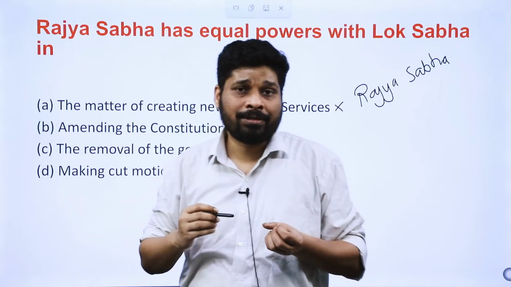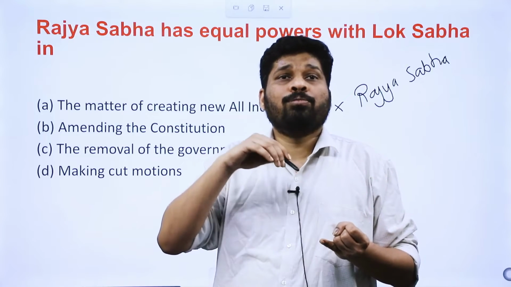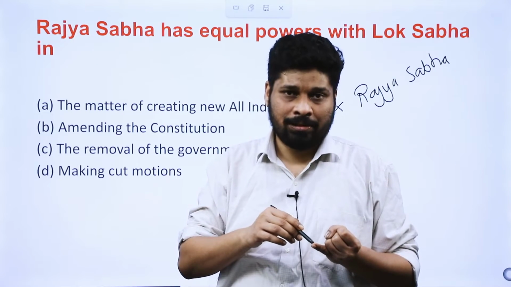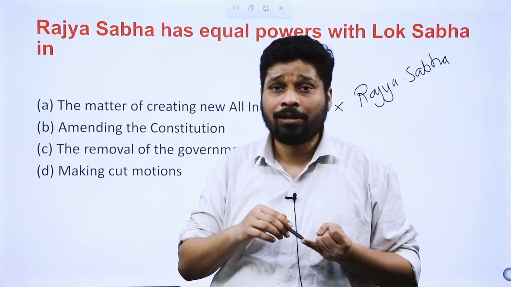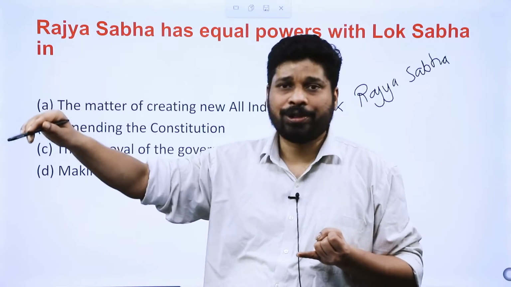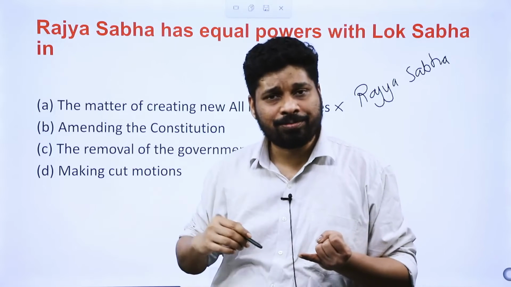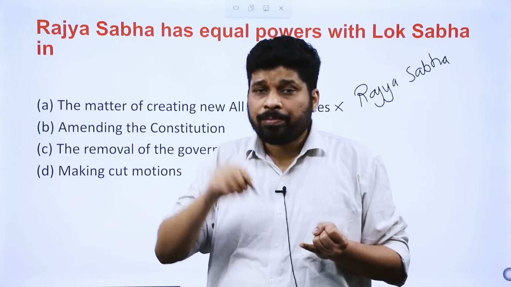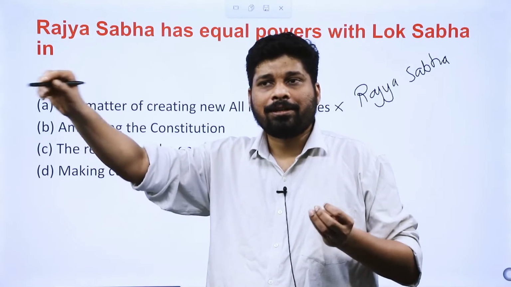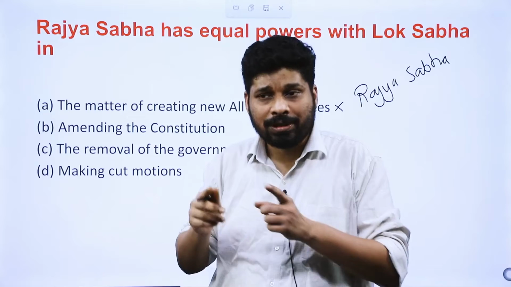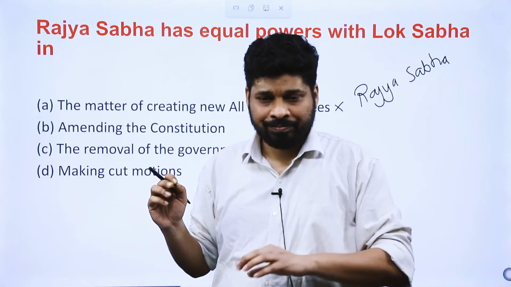Why will Lok Sabha have an upper hand with respect to joint sitting? First and foremost, the members of Lok Sabha are more than double the members of Rajya Sabha. Obviously, numerical strength is with Lok Sabha. The presiding officer of a joint sitting is the speaker or deputy speaker. If these two are not present, then the deputy chairman, but first preference goes to speaker and deputy speaker. Third, the rules of procedure for joint sitting are the rules followed by Lok Sabha. So Lok Sabha has an upper hand with respect to joint sitting.